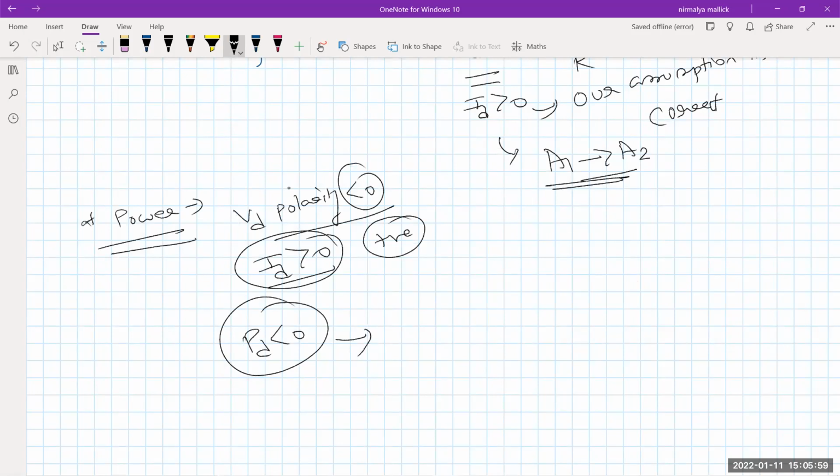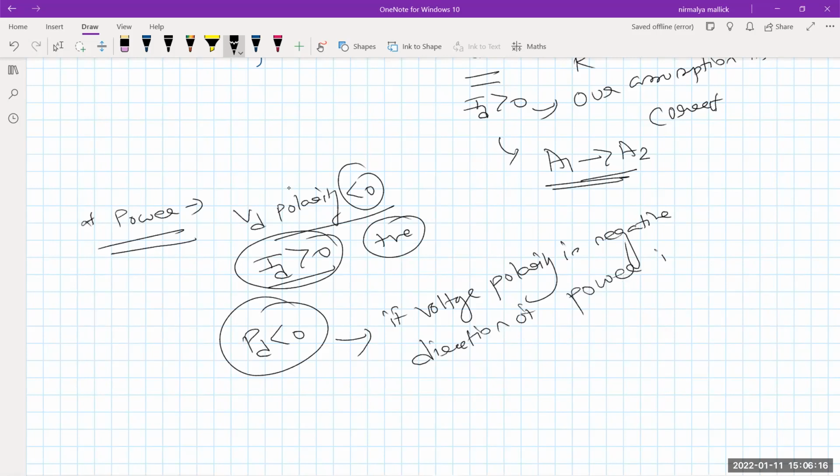And also we can observe the same thing: if the voltage polarity is negative, direction of power is opposite to the direction of current.